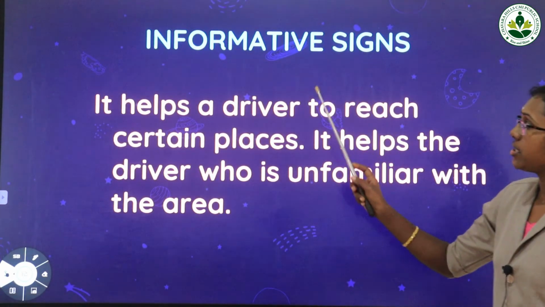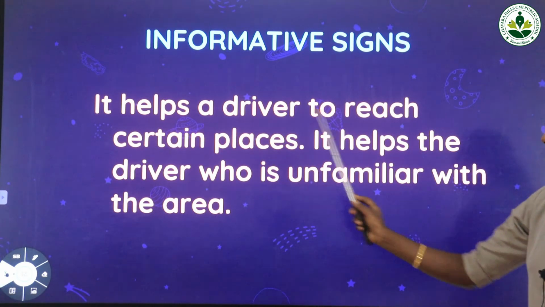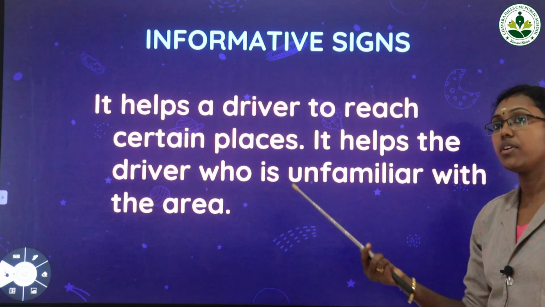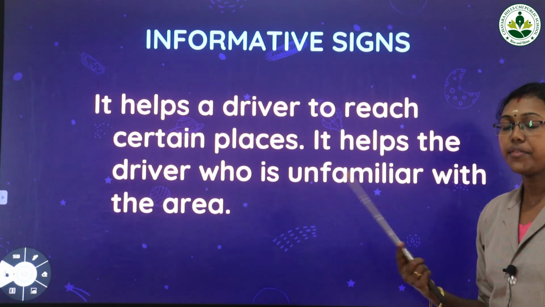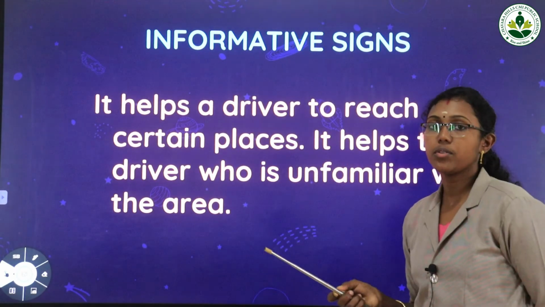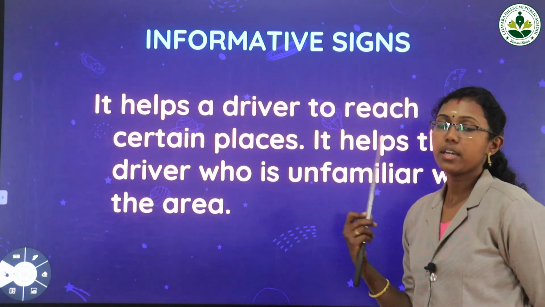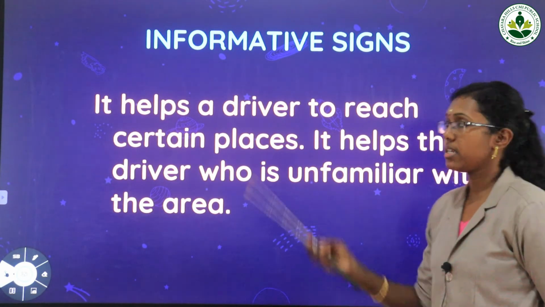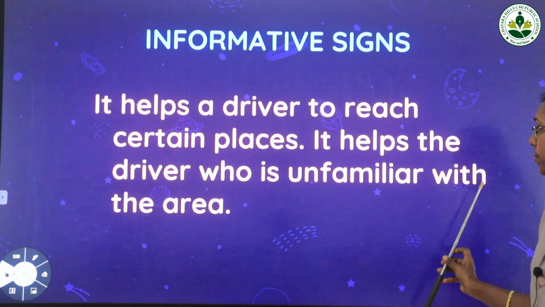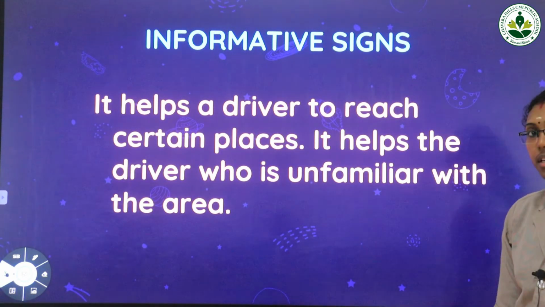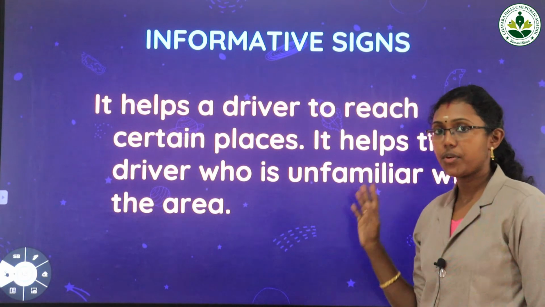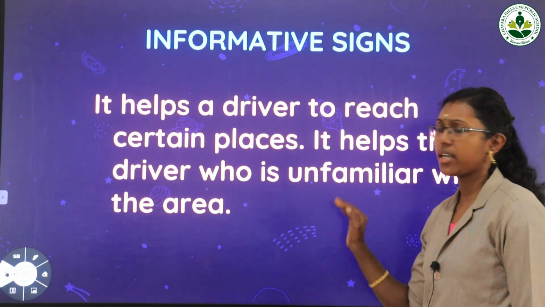Then the last one is informative signs. It helps a driver to reach certain places. For example, if you are going to a particular hospital and we don't know where it is located, by seeing the symbol on the informative signs on the roadside, we can realize where the hospital is located. That is informative signs. It helps the driver who is unfamiliar with the area. If you are unfamiliar with an area, this sign will help us a lot. It is just for information, no need to memorize it, but understand what it is.